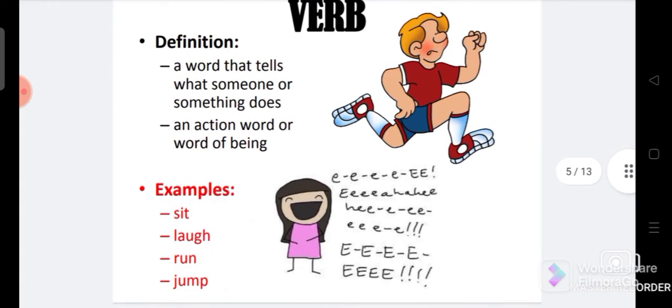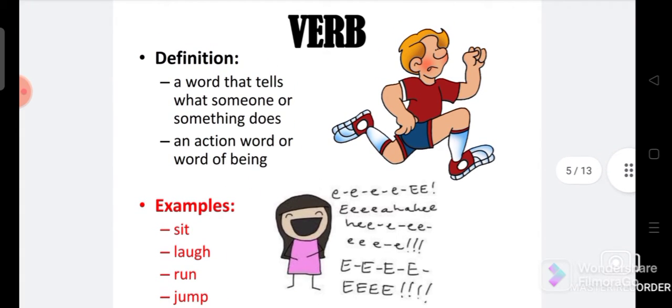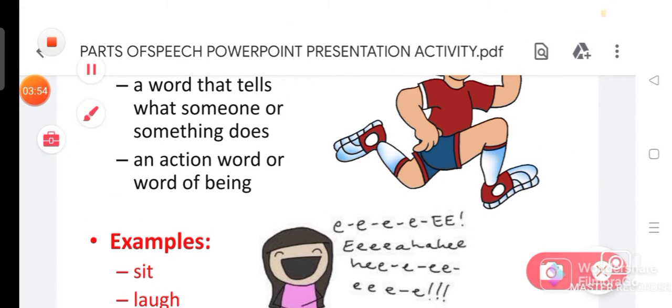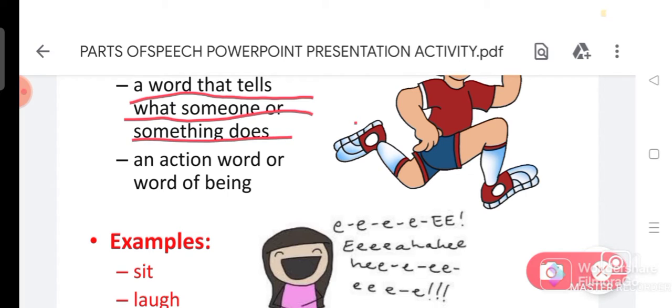Next one, verb. What is a verb? Let's look at the definition: a word that tells what someone or something does.